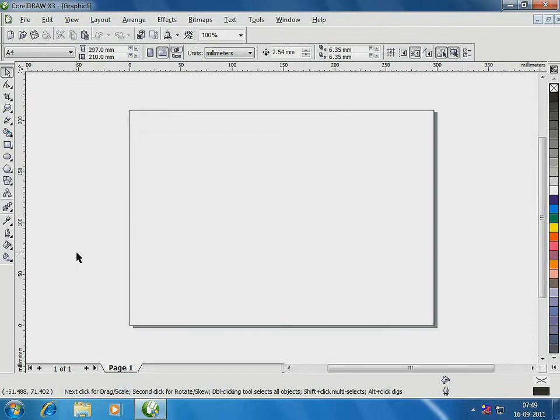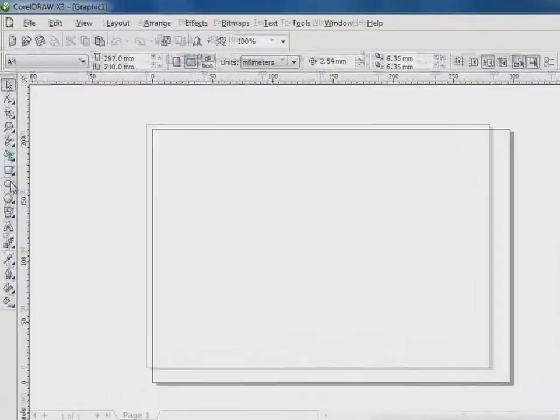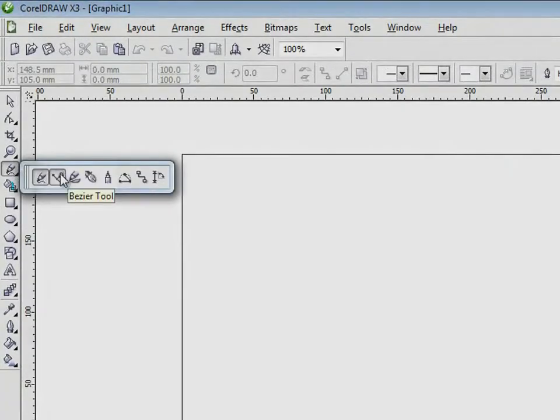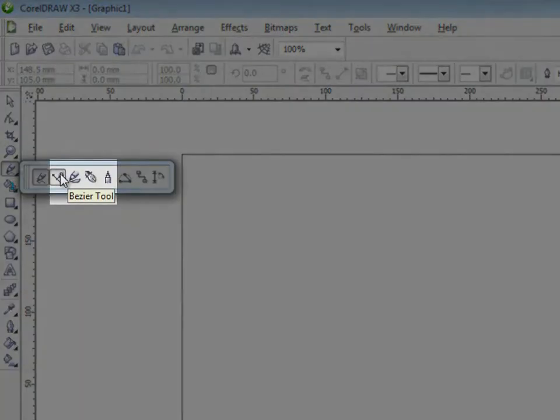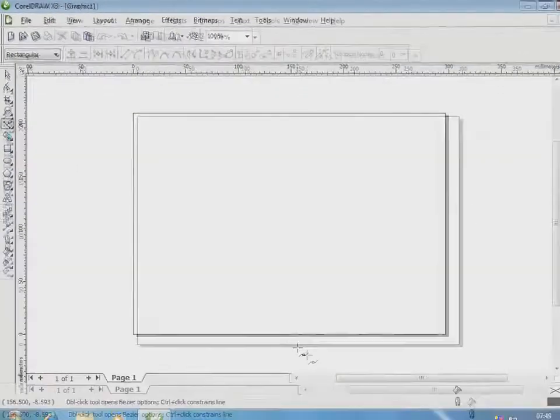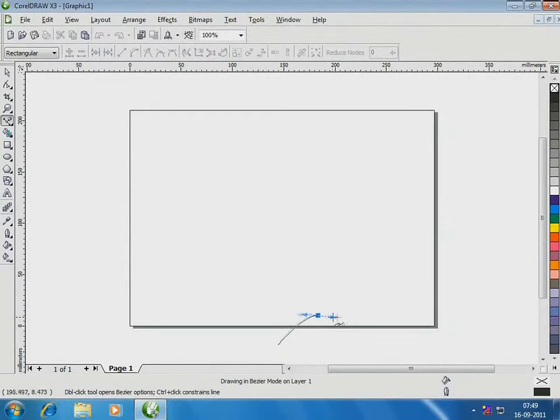Let's begin with the ground. Using the Bezier tool, I create some shapes, which I'm hoping will be ground. The nodes and arrowheads of the Bezier are driving my creativity wild. Watch as I play around.